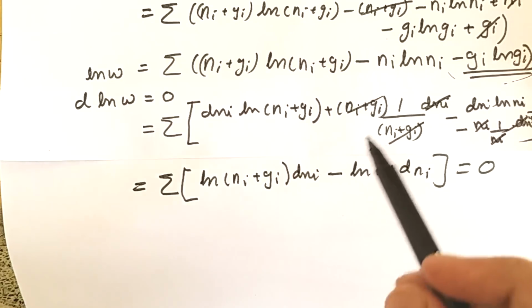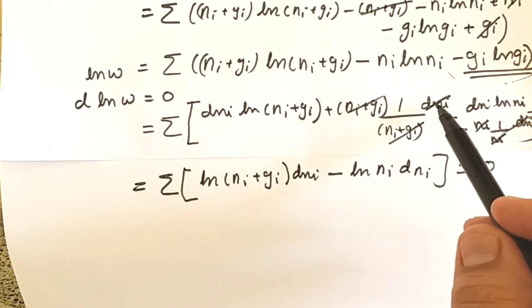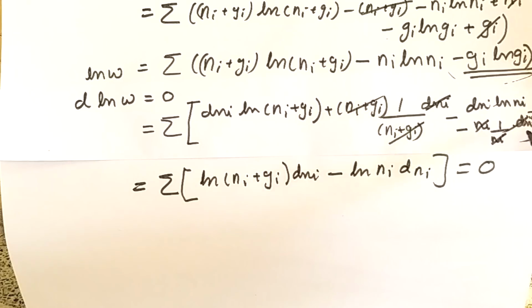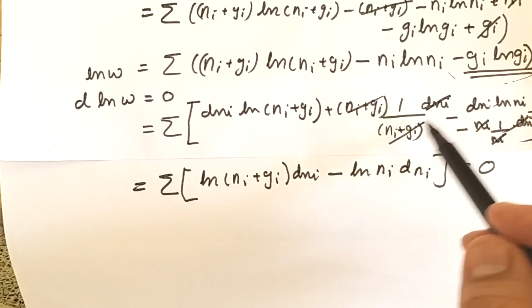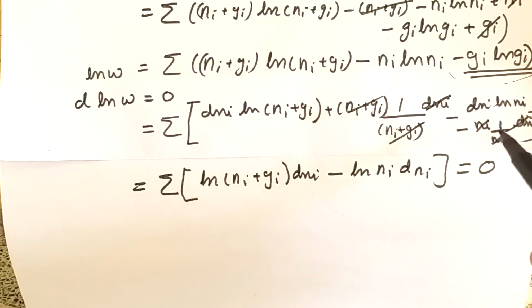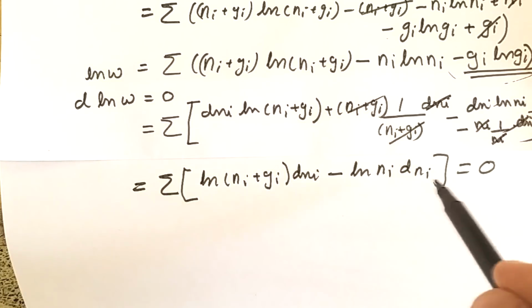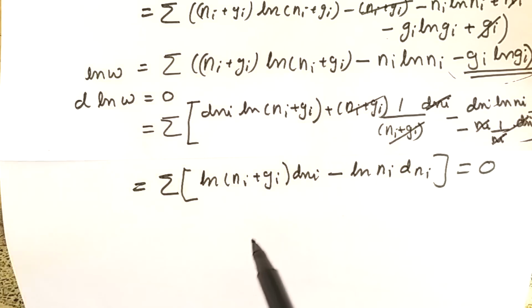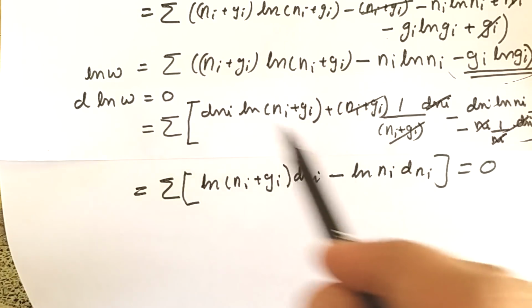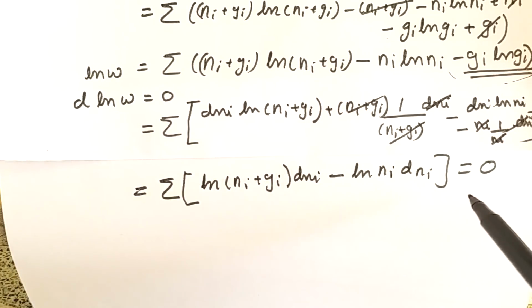Because both these terms cancel out, we have only this much left, and as this term is equal to d ln W and d ln W is equal to 0, we can equate it to 0.